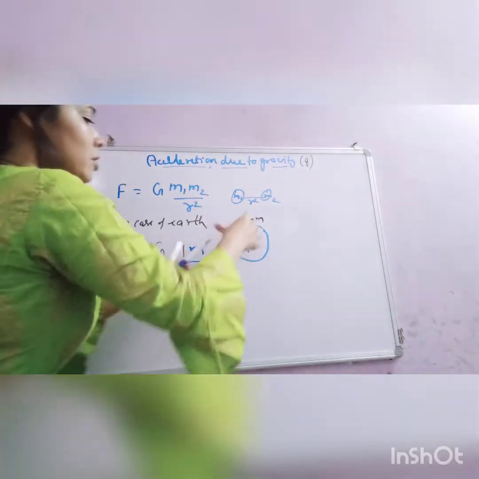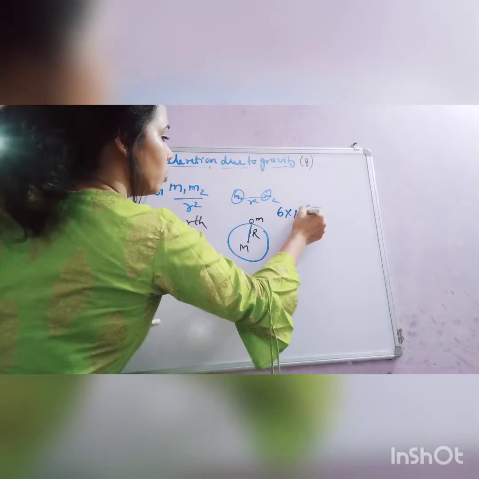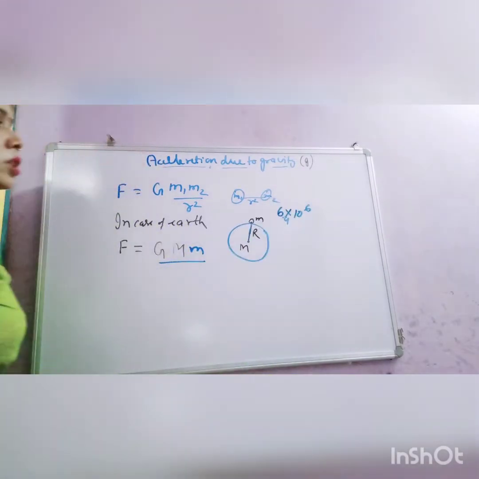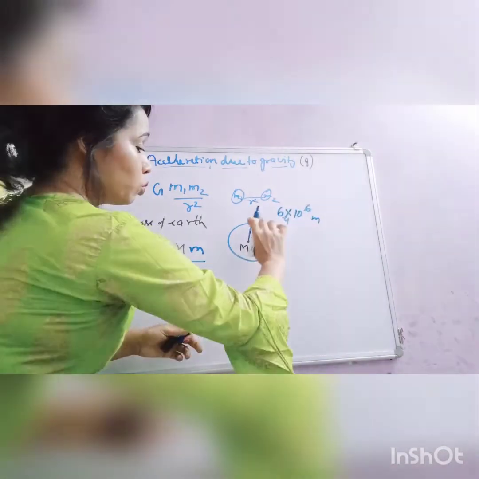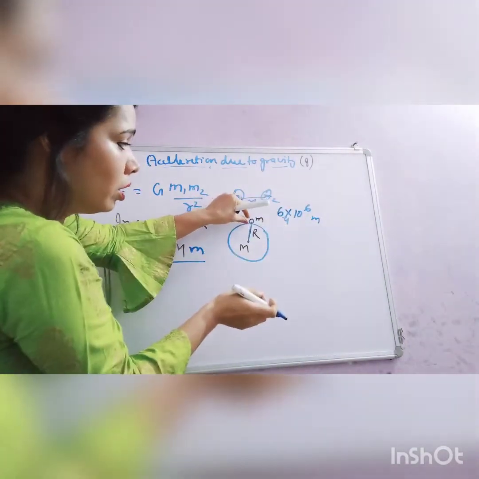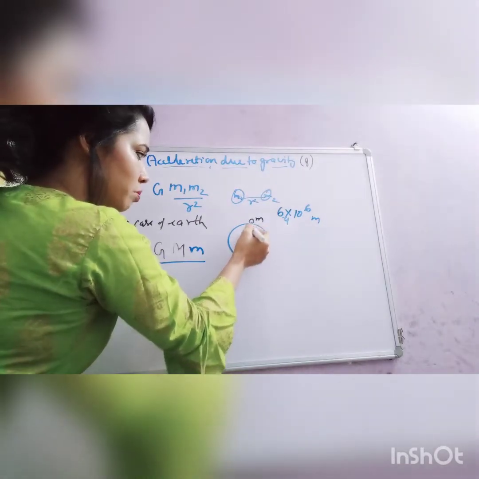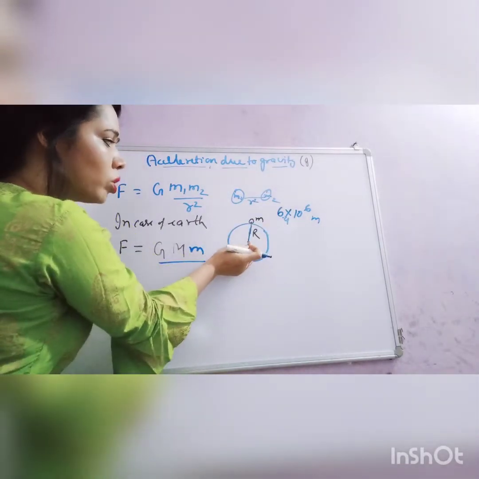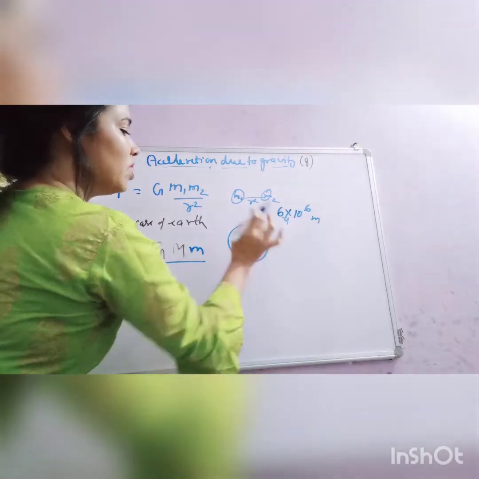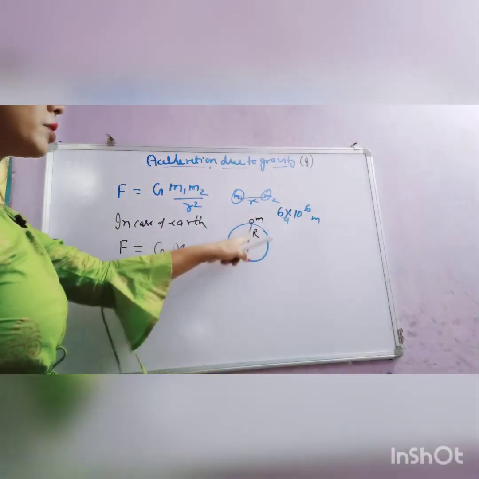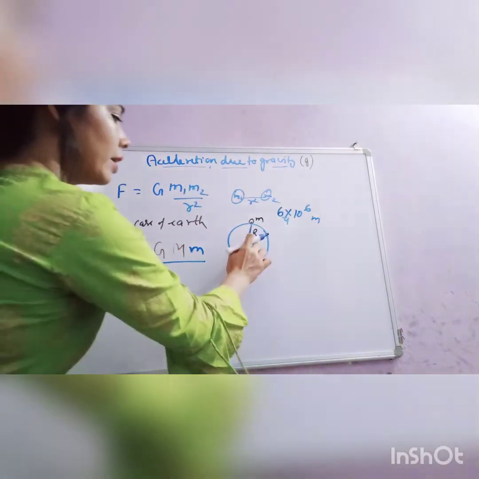The earth's radius is very large, almost 6.4 into 10 to the power 6 meters. This distance is too large compared to the radius of the small body. That's why we take the distance between the center of the body and the center of the earth as simply the radius of the earth.